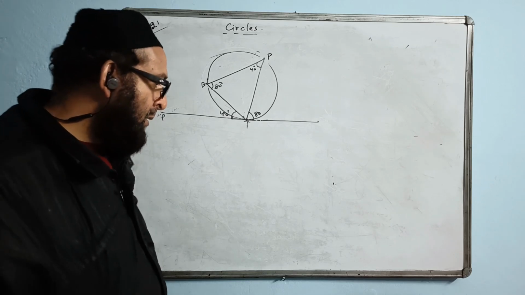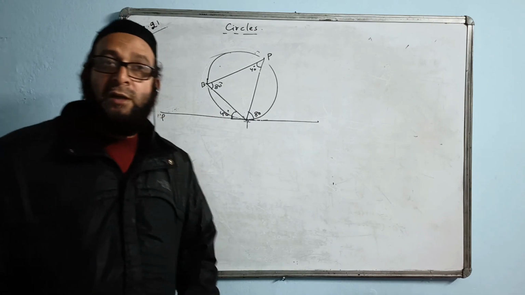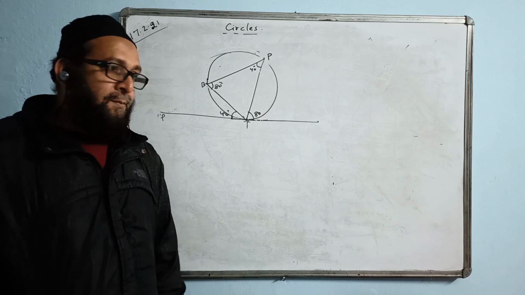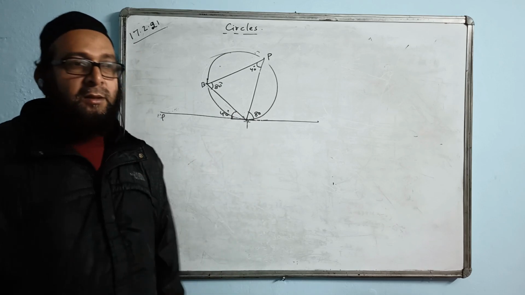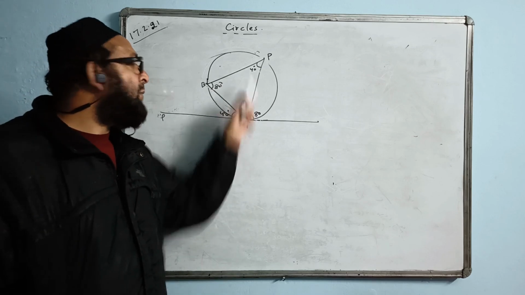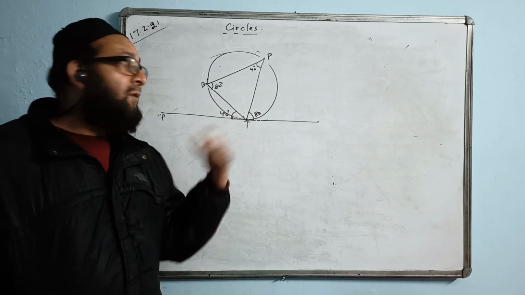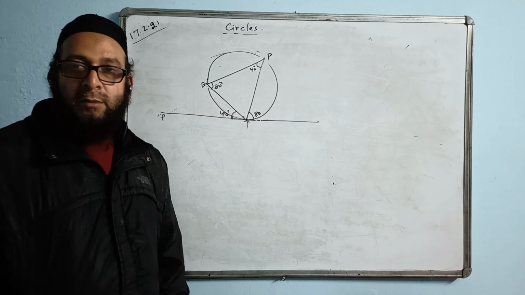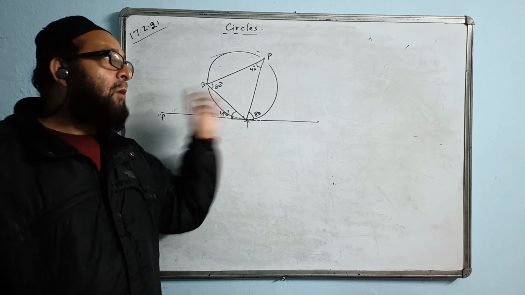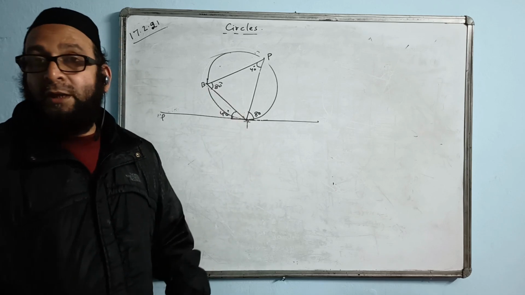Okay? So these are the theorems, or these are the properties, and about the statements I have already given. You can write the statements from the video. Today I just taught you the basics. Then from tomorrow we will be solving problems on it. Is it okay? Today I just taught you the properties of circles, and how we take the angles and equate them.